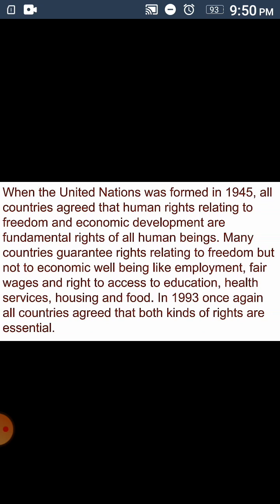In 1993, once again, all countries agreed that both kinds of rights are essential. So, all the countries guarantee rights relating to freedom, but they do not guarantee economic rights. Economic rights mean money related. Economic well-being means employment, fair wages, the right to access education, health services, housing and food. In 1993, all the countries agreed that both the rights are essential for every human being.